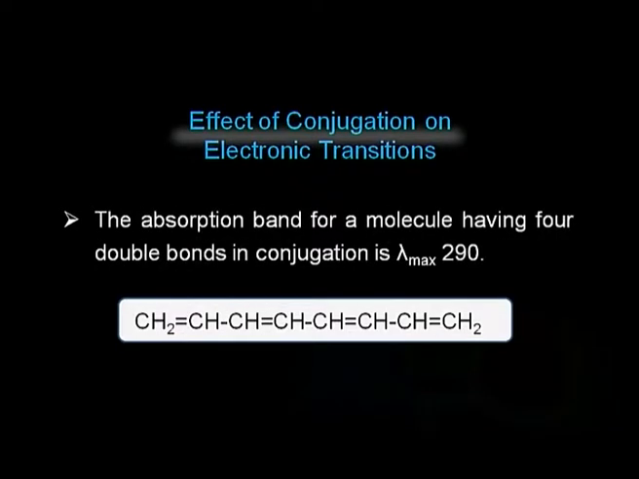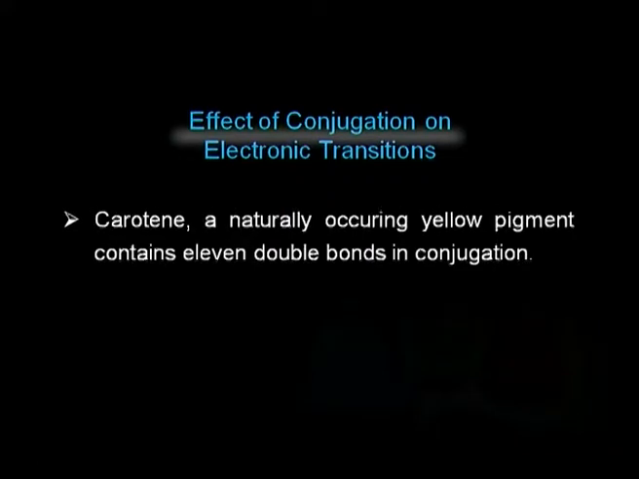The absorption band for a molecule having 4 double bonds in conjugation is 290 nanometers. Here this is an example where this molecule has 4 double bonds in conjugation. This is first, second, third and fourth double bond, and they are separated by a single bond. So, there is delocalization possible. As a result, it is absorbed at 290 nanometers.